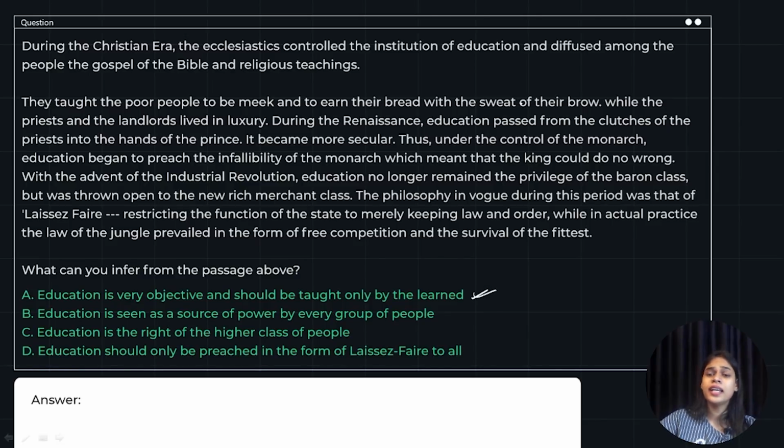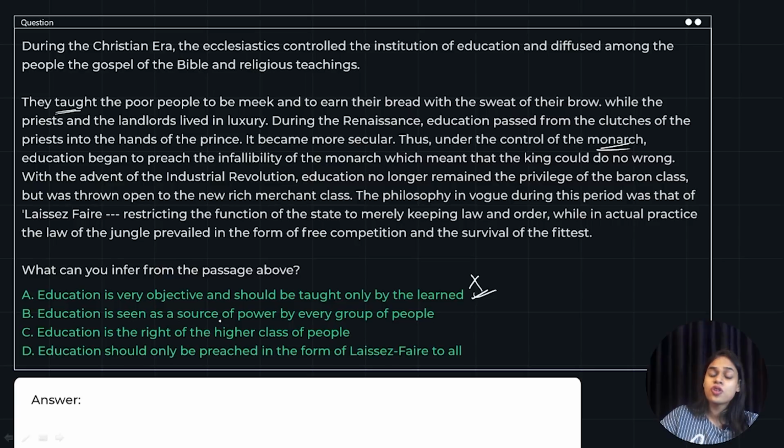Do you think that the entire passage talks about only learned people teaching? No. You don't know if they taught. Who are they? The religious preachers. Are they educated enough? Are they learned enough? You don't know. Control of the monarch. Do you think the monarch is very learned or not? You don't know. It then goes into the hands of the prince. It goes into the hands of the landlords and everyone. Do you think that those people are very educated or very learned? We have no fact about that. So this cannot be inferred.